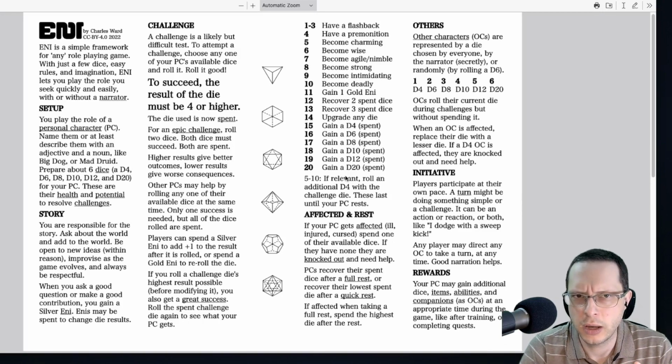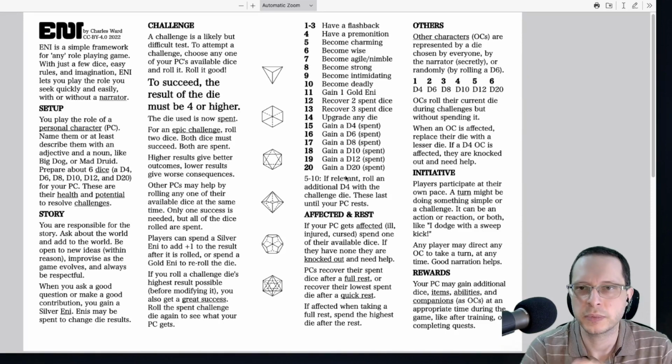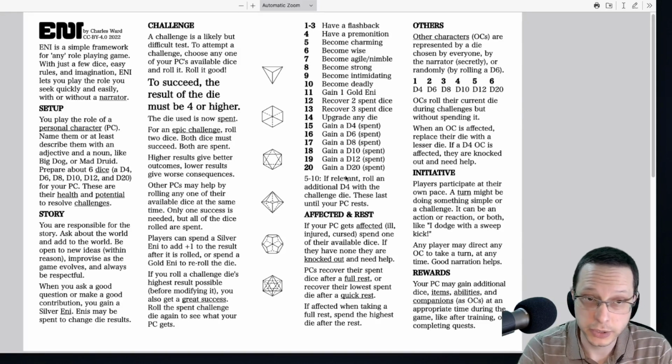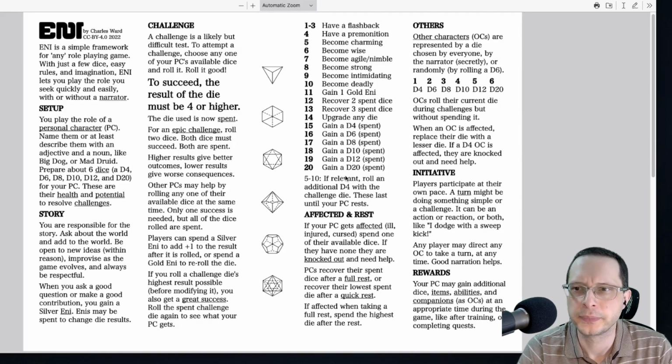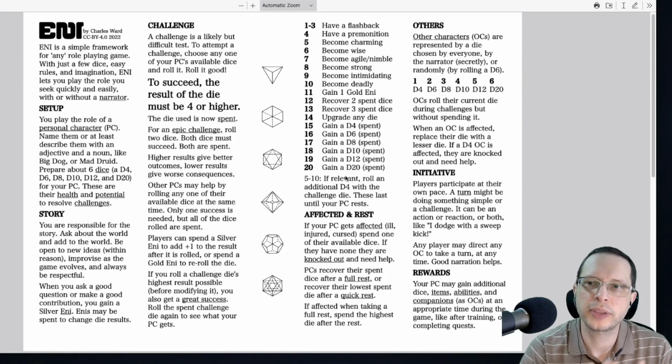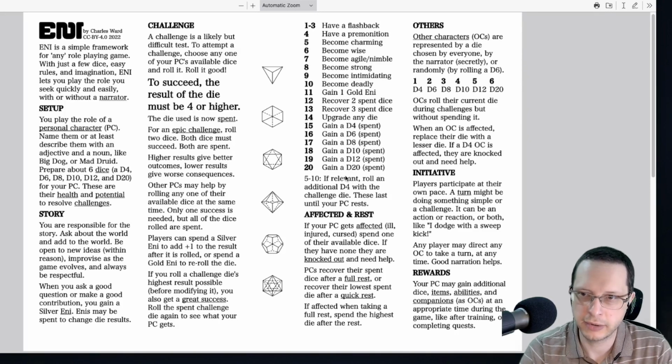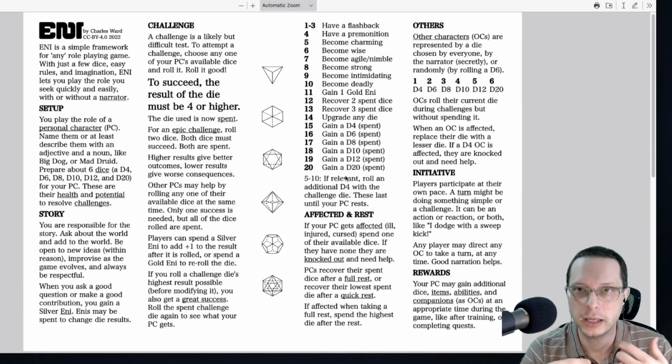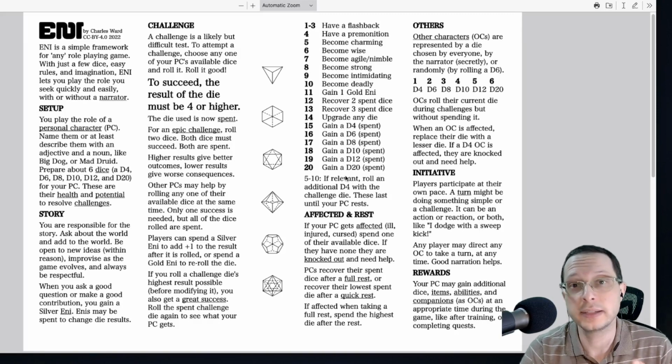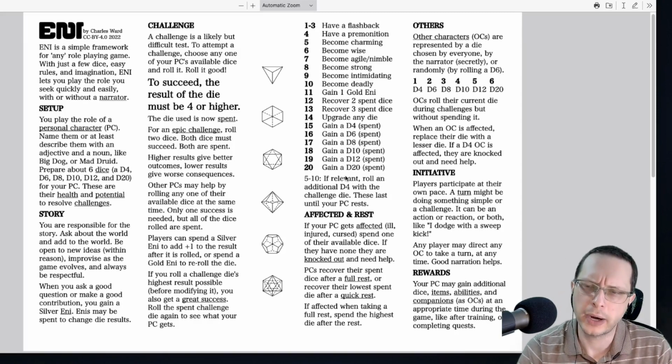ENI also does contain some basic rules on how to create other characters, which is how Charles Ward describes NPCs. Basically, either the narrator decides, the whole group decides, or you can roll randomly on a table that gives this other character a challenge die. In this case, the other character essentially utilizes their die in a similar way to the Breathless system.